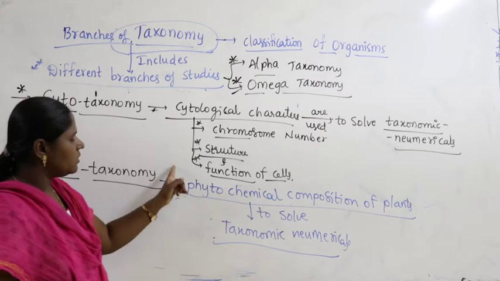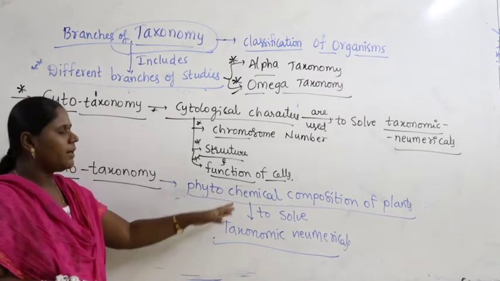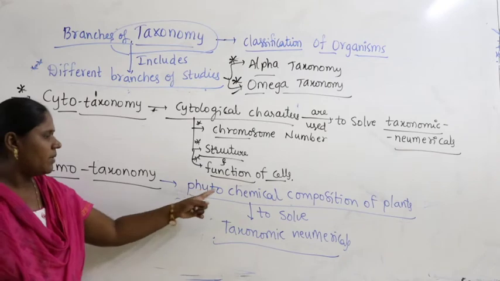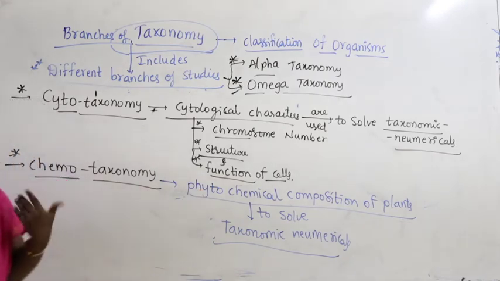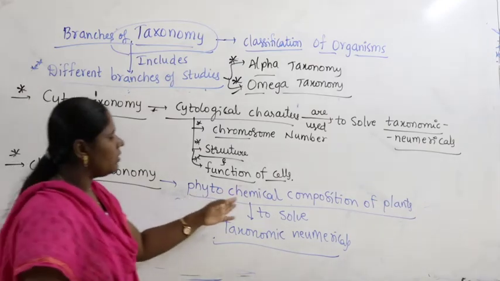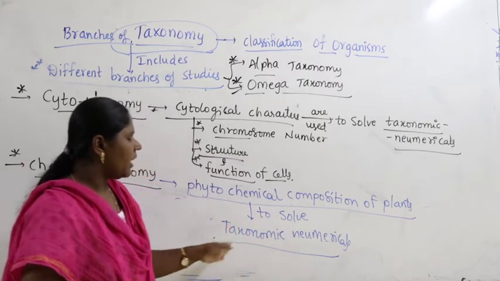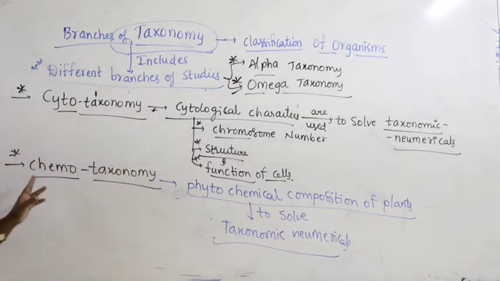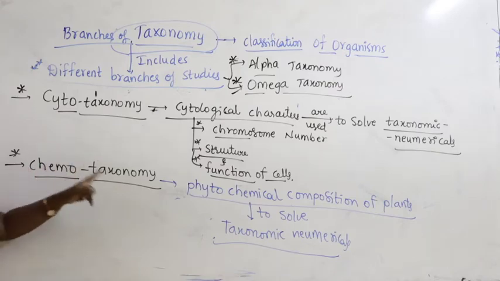It is a branch of science which deals with the study of phytochemicals. Phyto means plant. Plants have chemicals. Every plant has its own chemical composition. As I told you earlier, some plants have aromatic chemicals, right? Some plants have terpenoids, flavonoids, resins, gums, oils. So every plant has its own composition. These phytochemical compositions of plants are used to solve taxonomic numericals. Then there is a separate branch called chemotaxonomy. So we have cytotaxonomy, chemotaxonomy, numerical taxonomy, right.